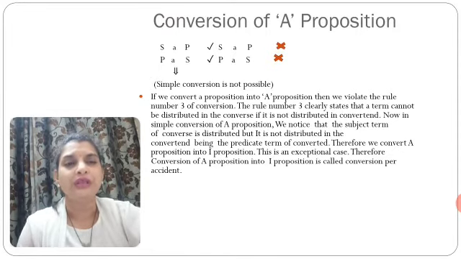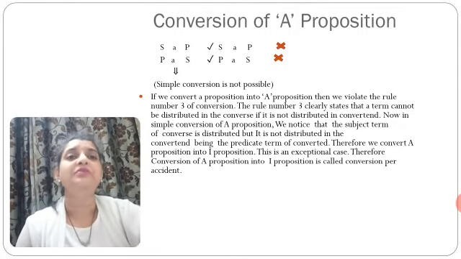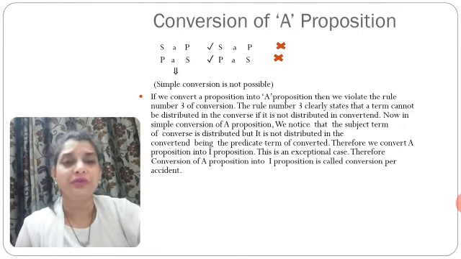Rule number 3 clearly states that a term cannot be distributed in the converse if it is not distributed in the convertant. We notice that the subject term of the converse is distributed, but it is not distributed in the convertant, being the predicate term of the convertant. The predicate term is undistributed in the convertant, but being the subject term of the converse, it gets distributed. So it violates the rule.